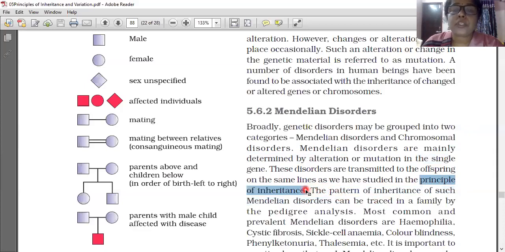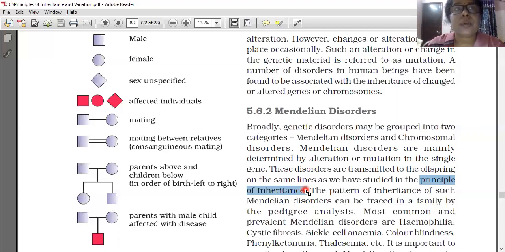So you understood two things now. Genetic disorders are divided into two groups: Mendelian disorders and chromosomal disorders. Then what is Mendelian disorder? If any alteration or mutation occurs on a single gene, it is called Mendelian disorder.